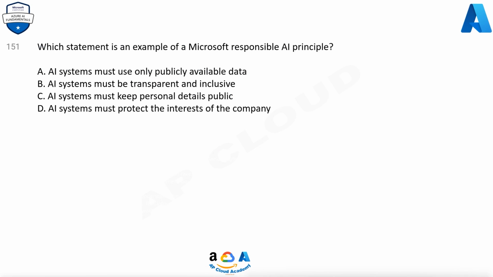151. Which statement is an example of a Microsoft responsible AI principle? A. AI systems must use only publicly available data. B. AI systems must be transparent and inclusive. C. AI systems must keep personal details public. D. AI systems must protect the interests of the company.